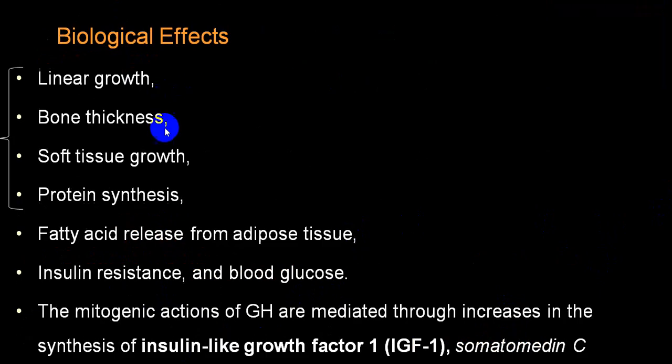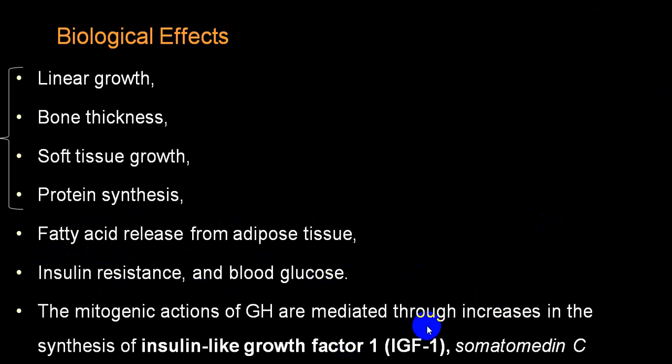So linear growth, bone thickness, soft tissue growth, and protein synthesis are the main functions. As far as fat is concerned, it increases the fatty acids. It increases insulin resistance, and by increasing insulin resistance, it increases blood glucose.